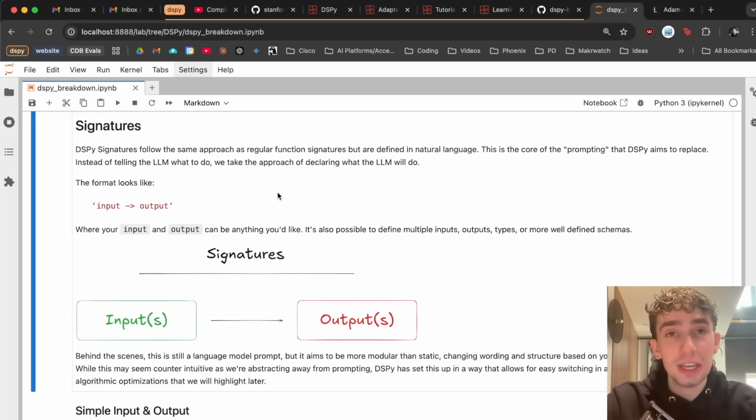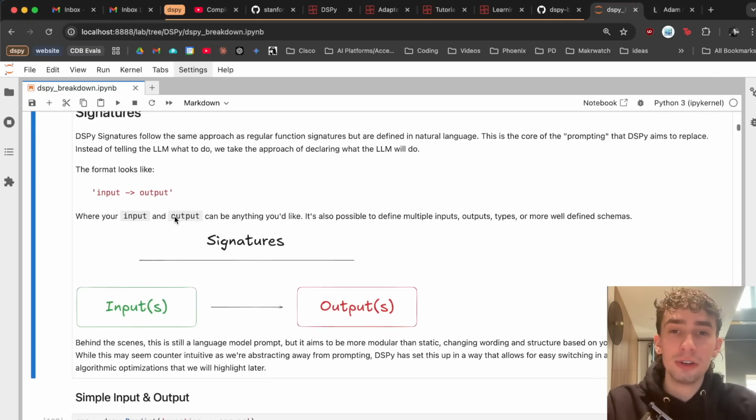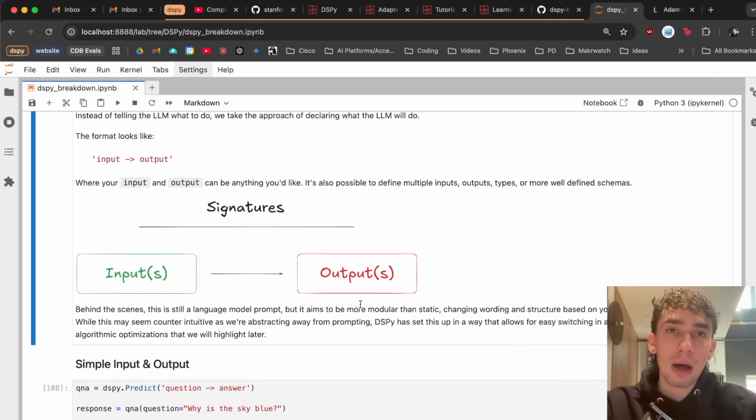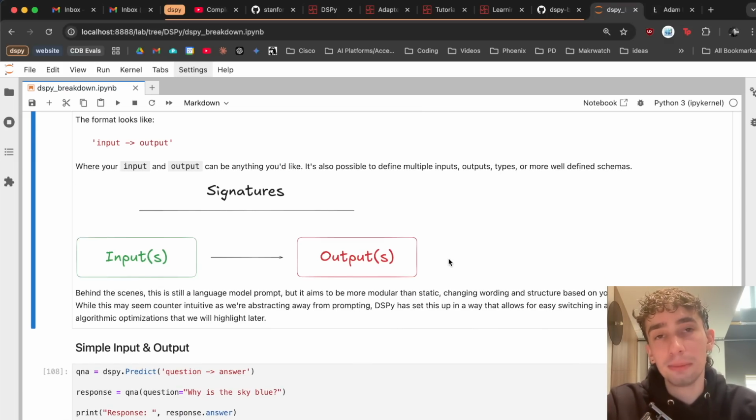program. Of course, in the back, these signatures that you're going to put are going to be converted into prompts that are passed through the language model, but the prompt in this case is going to be more of a modular base template that DSPy uses. So we're not going to worry specifically about the prompting in the back end because that's all going to be handled by the framework. And then that backend prompt is what's going to be optimized in our later steps here.